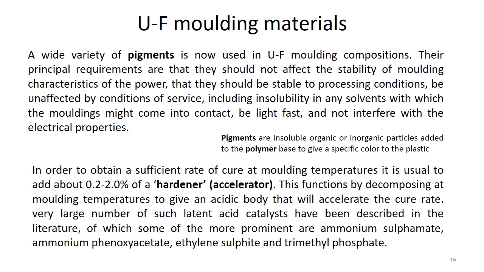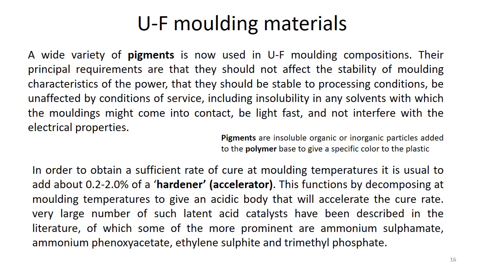Hardeners increase the rate of curing. Curing is basically how a polymer hardens or becomes stiff. So curing is a process that controls the stiffness or the hardness of the material. Some materials that are used as hardeners are ammonium sulfamate, ammonium phenoxyacetate, ethylene sulfide, and trimethyl phosphate.